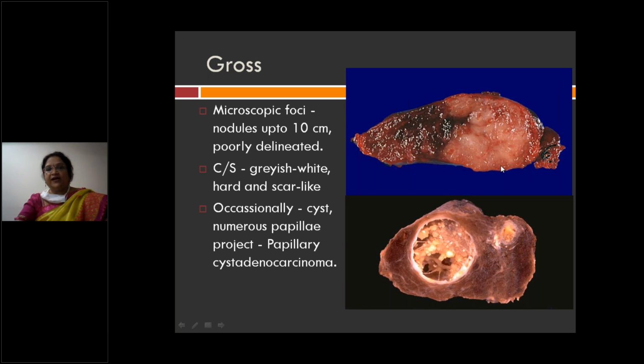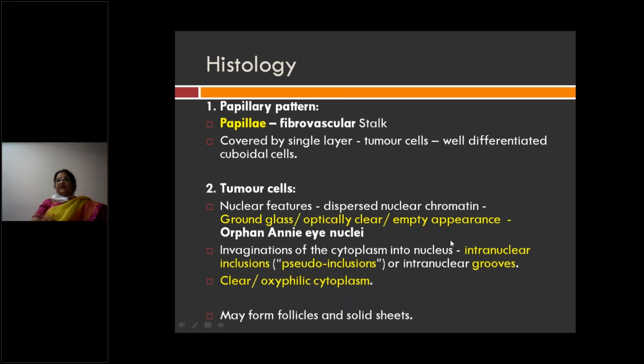Gray white, solid gray white and hard scarlet, or a cyst with multiple papillary excrescences. So what do you see in histology? Very, very important. First, what you appreciate are nothing but papillae, papillae with finger-like projections or fibrovascular core. And apart from that, what do you see?